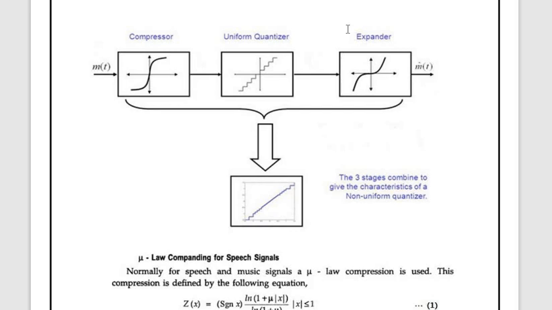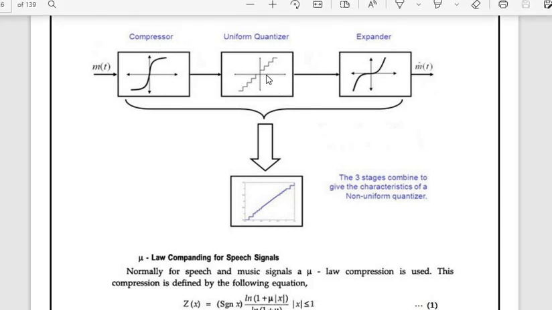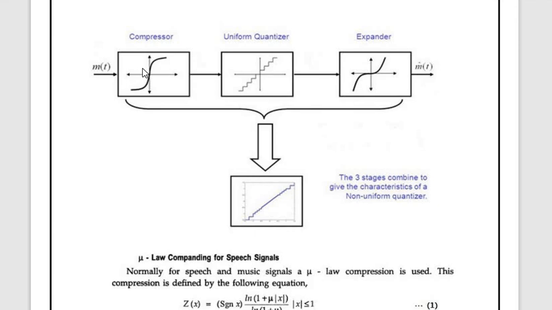The weak signals are amplified and the strong signals are attenuated before they are applied to the uniform quantizer. First this is the compressor, then you give it to the quantizer, then the expander, and at the end these 3 stages combine to give the characteristics of the non-linear or non-uniform quantizer. The first one is the compressor. The weak signals are amplified and the strong signals are attenuated before applying them to the uniform quantizer. This process is called compression and the block that provides it is called the compressor.